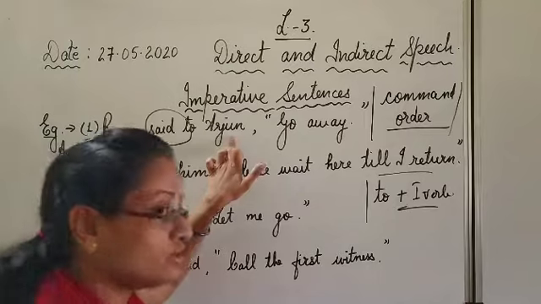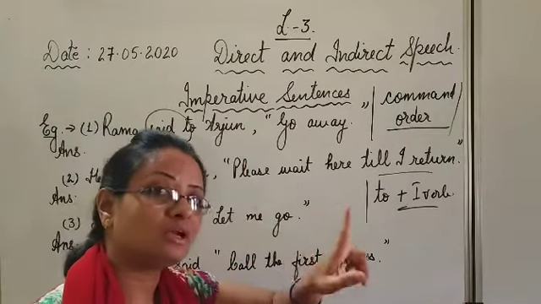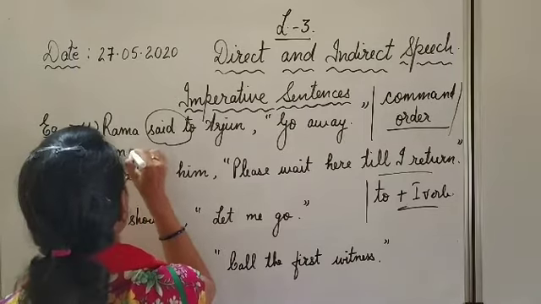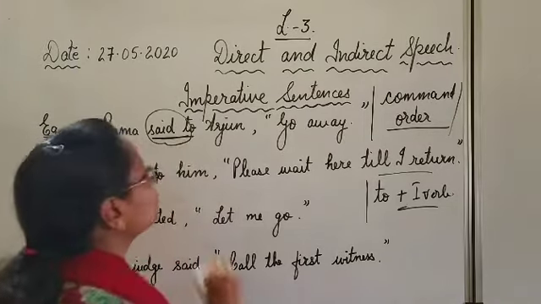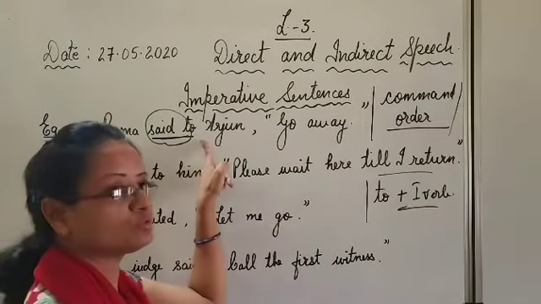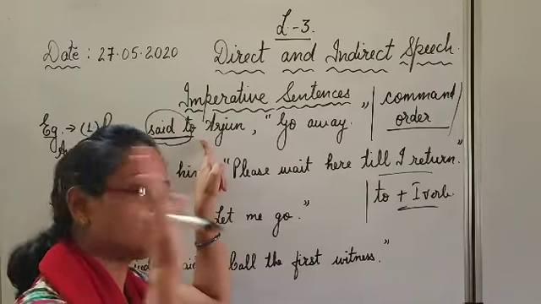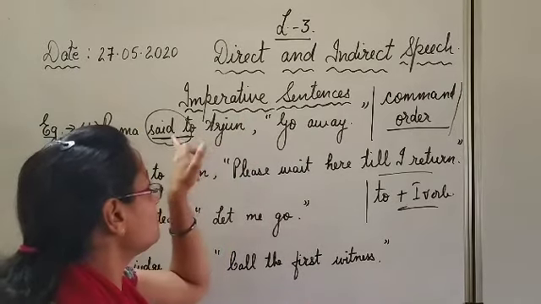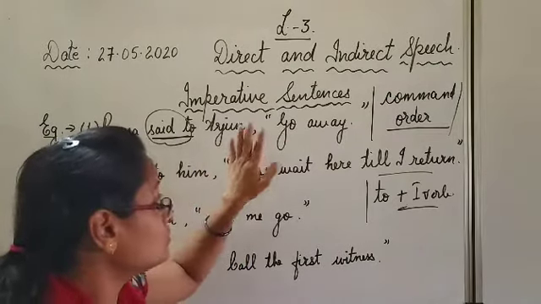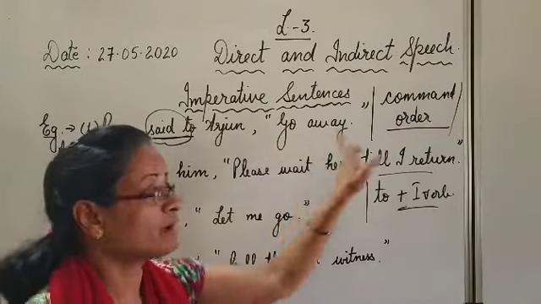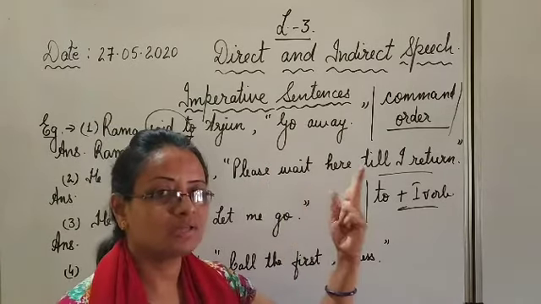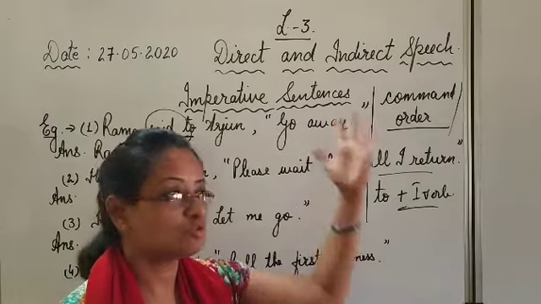Rama said to Arjun. Again, look at each word and then change. Rama will not change. Speaker said to. Two things you have to notice here. Said and to is also there. So said to will change. Second thing, we have to change the reporting verb according to the imperative sentence. So said to Arjun. What he said? Let us see the pattern of this sentence. Whether it is an order, a command, a request, advice or suggestion and so on.